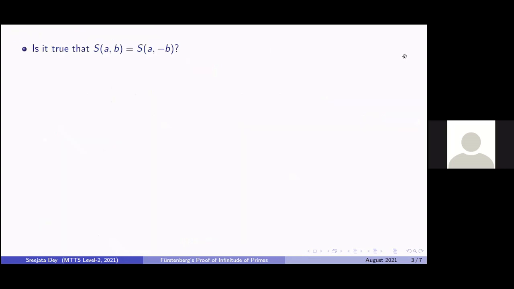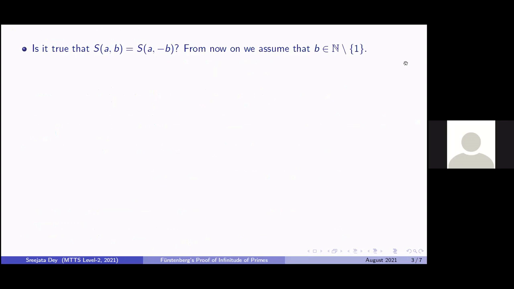Now, is it true that S_{A,B} is the same as S_{A,-B}? Well, of course, because any integer which can be written in the form A plus NB can also be written as A plus minus N times minus B, and vice versa. So this is true.